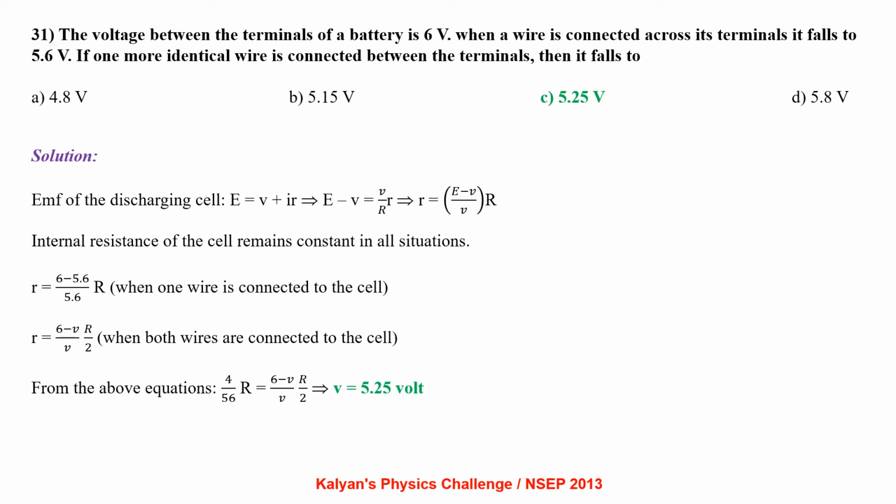So we can write r = (6 - 5.6)/5.6 × R when one wire is connected. r = (6 - V)/V × R/2 when both wires are connected to the cell. From the above equations, we can write 4/56 R = (6 - V)/V × R/2, which gives us V = 5.25 volt.